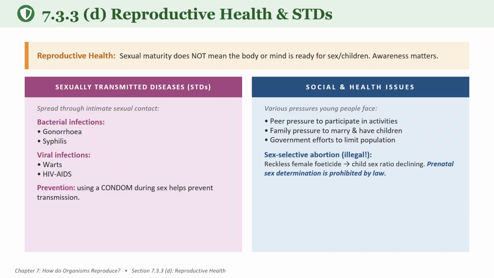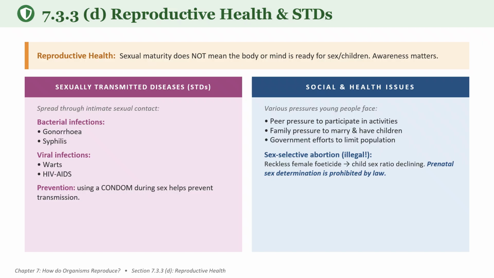How are they spreading? By means of sexual contact. Bacterial diseases like gonorrhea and syphilis, and viral diseases like HIV or AIDS or genital warts. How to prevent it? We can use safe practices like the use of condoms, health education can be provided, and medical consultation can be done. For example, condoms reduce the risk of both pregnancy as well as STDs.